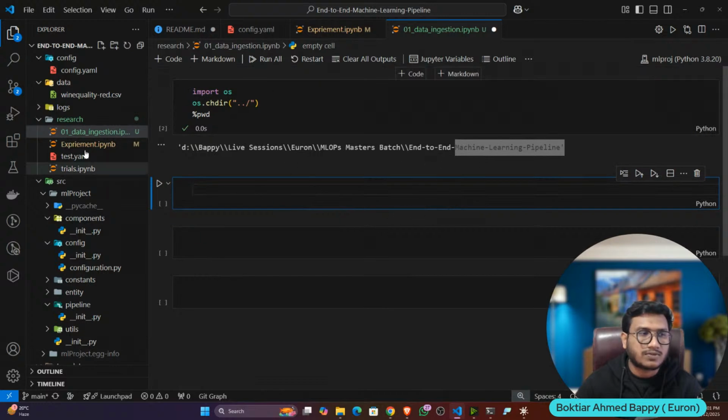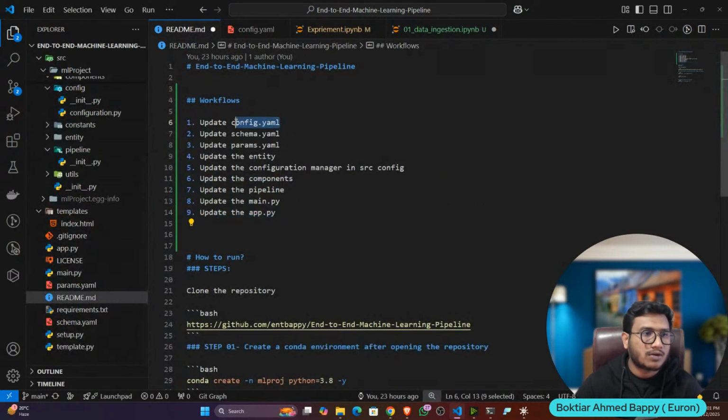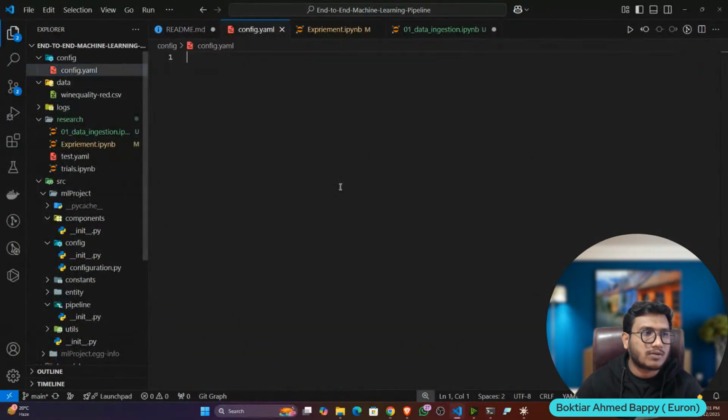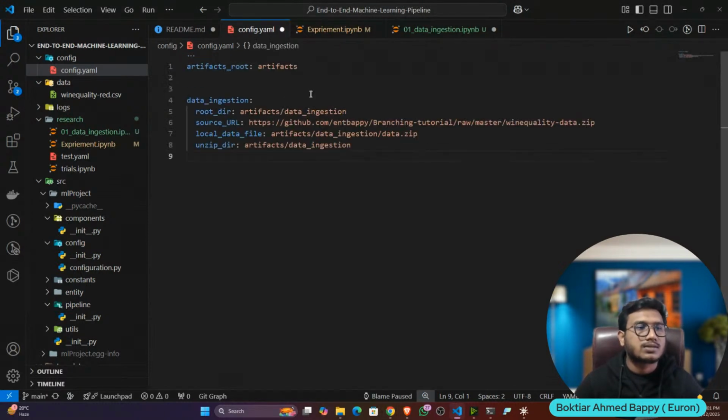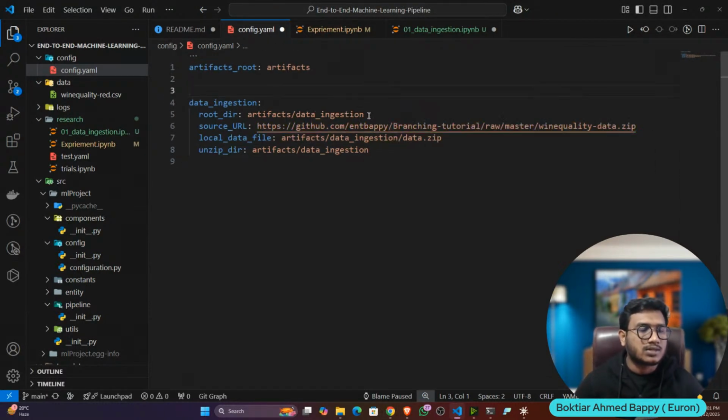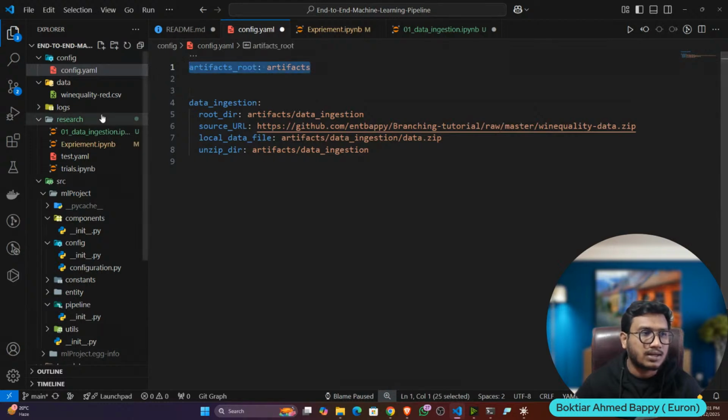First of all, let's write the config.yaml file. I'll open the config.yaml file, and inside that I'm going to mention my data ingestion related configuration. This is my data ingestion configuration. Here I have mentioned my artifact directory. I told you that it will create an artifact folder. Inside that, it will ingest the data, validate the data, train the model, and evaluate the model.